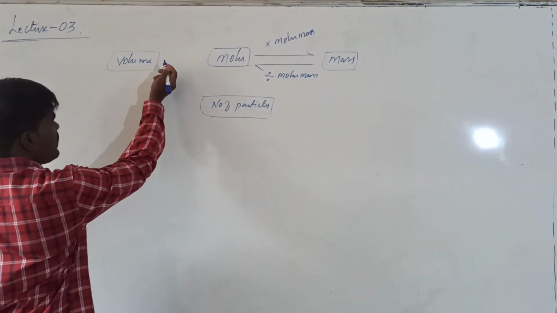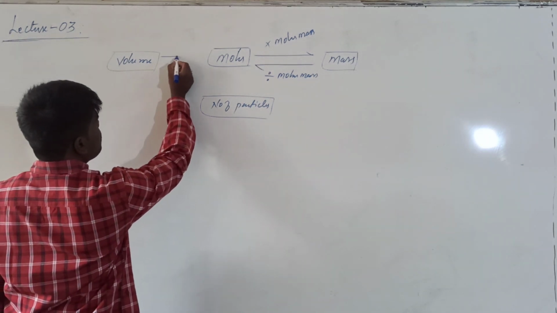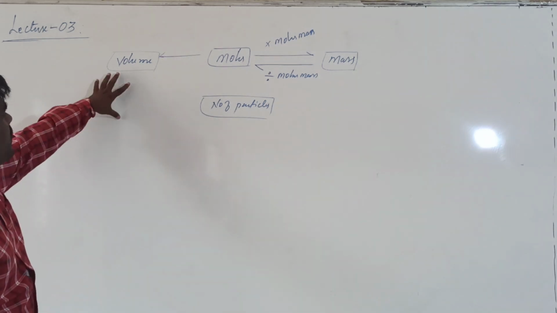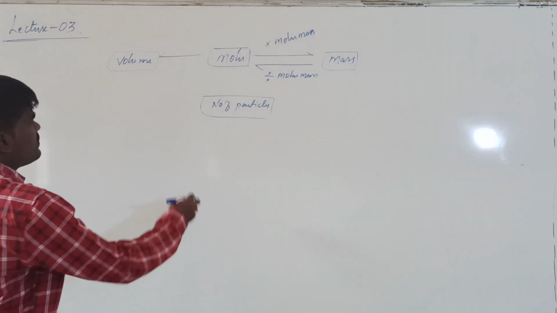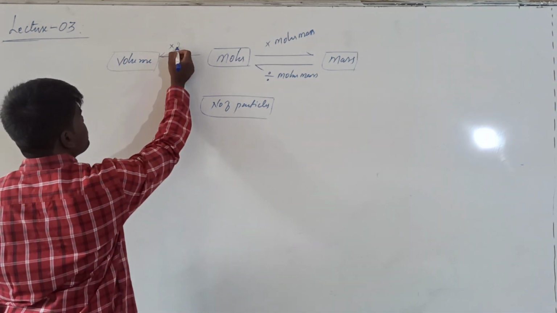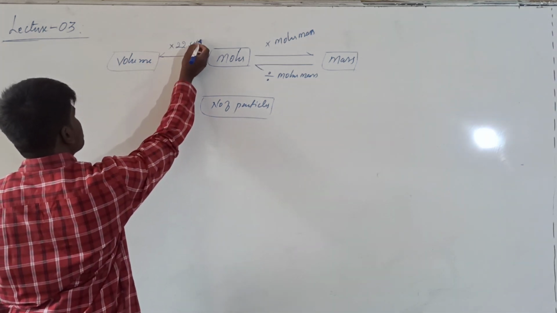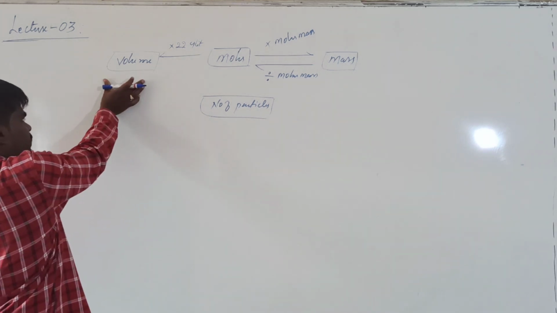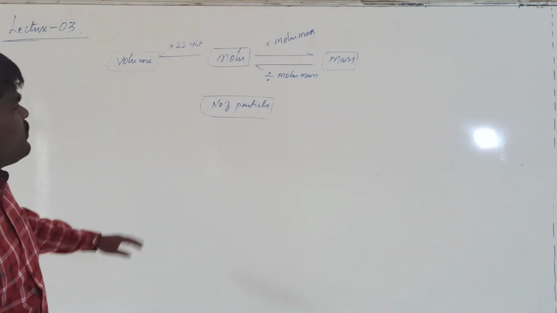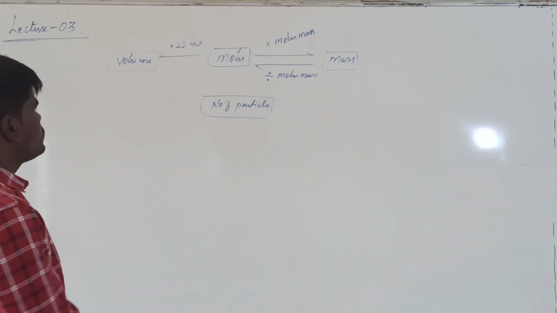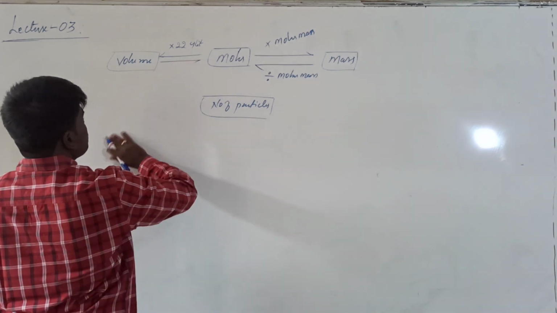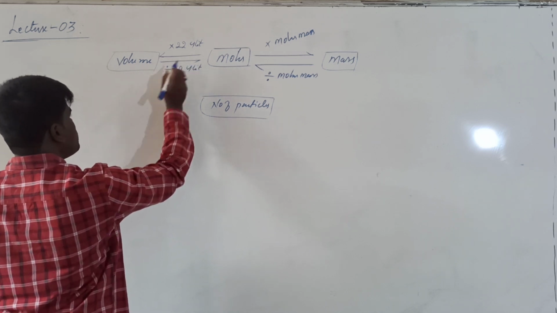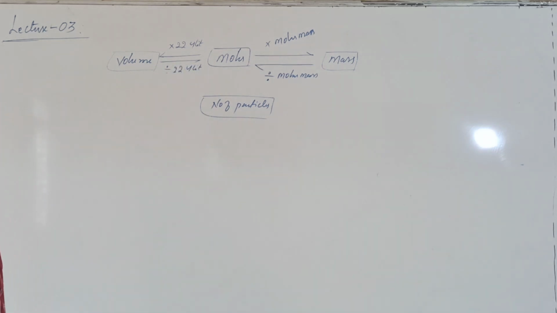Now, if you know the number of moles and want to find the volume occupied by the substance, then it should be multiplied with 22.4 liters or 22,400 ml. If you know the volume occupied by the substance and want to find the number of moles, then what do you have to do? Yes, sir. Divide the volume by 22.4 liters. It also gives the number of moles of the substance.